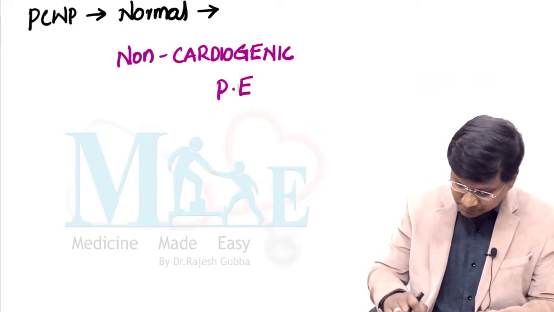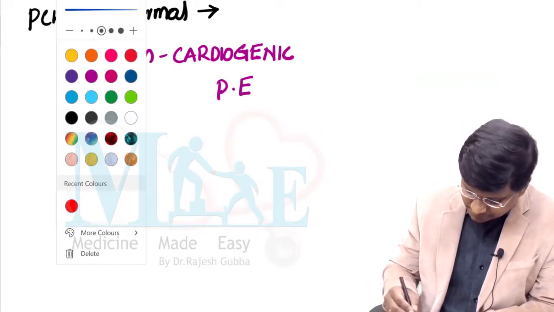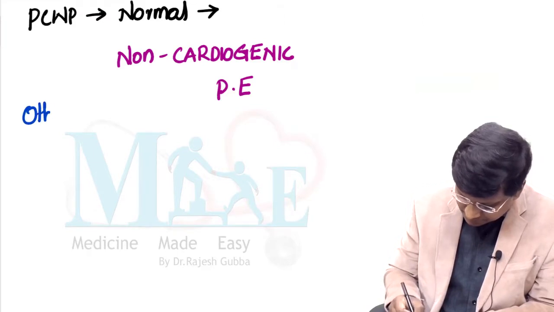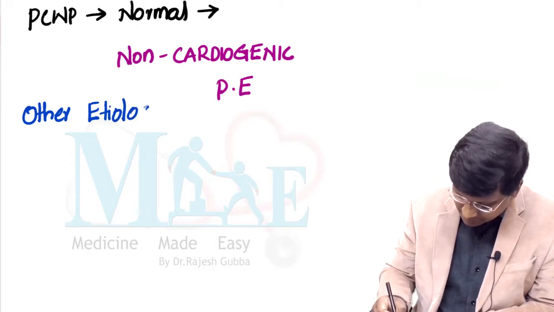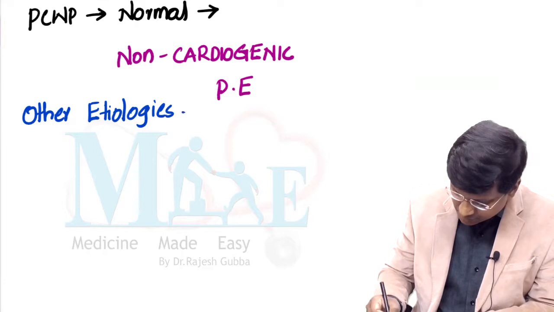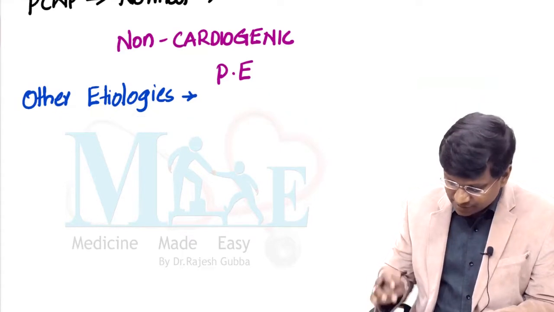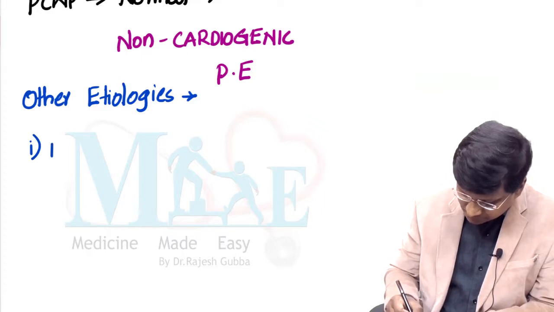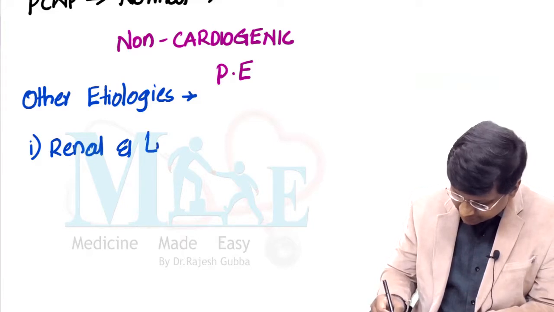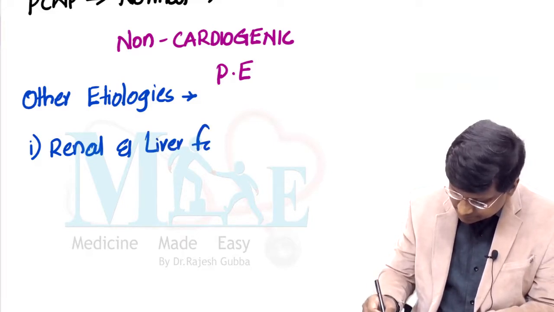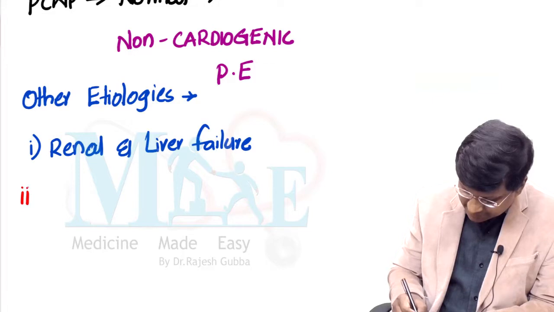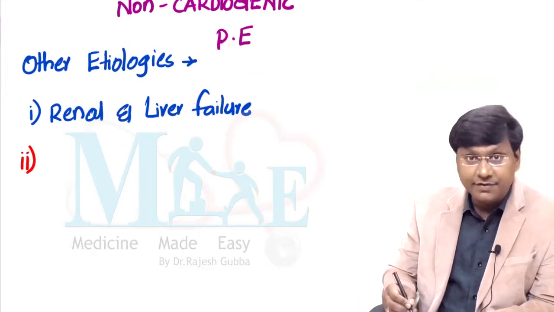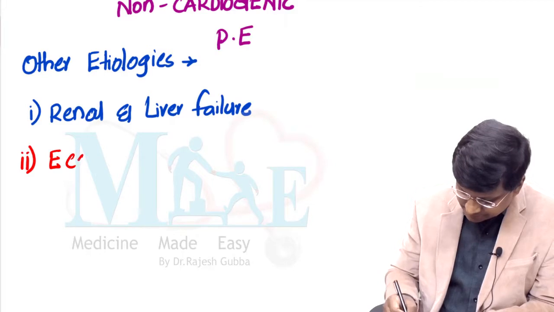Now, if you take the other etiologies causing ARDS, they include renal as well as the liver failure, right? Apart from this particular renal as well as the liver failure, we have the conditions like eclampsia.